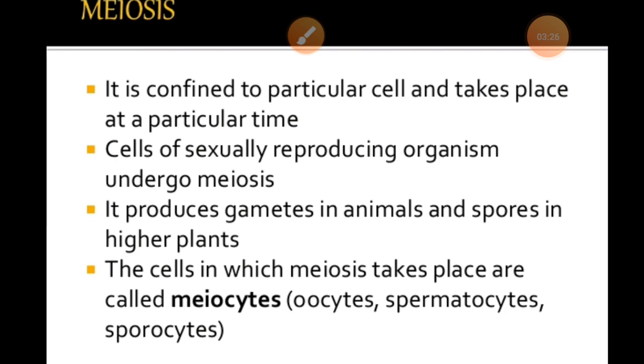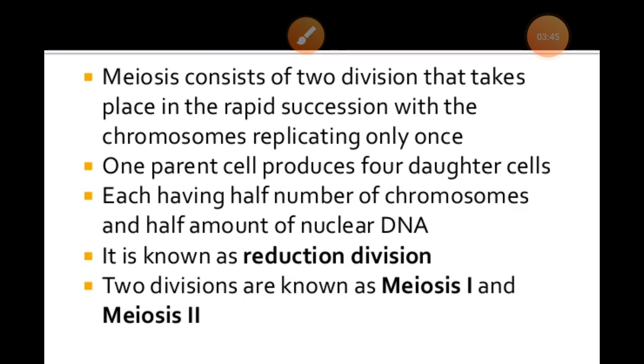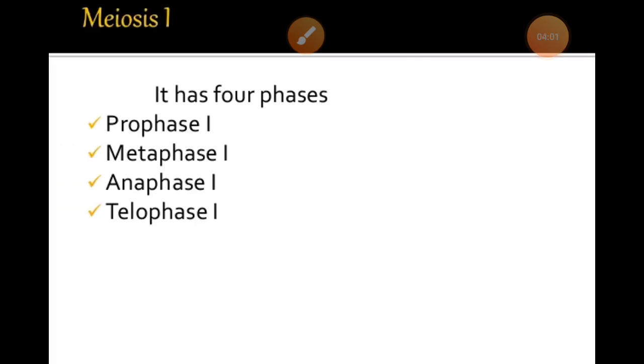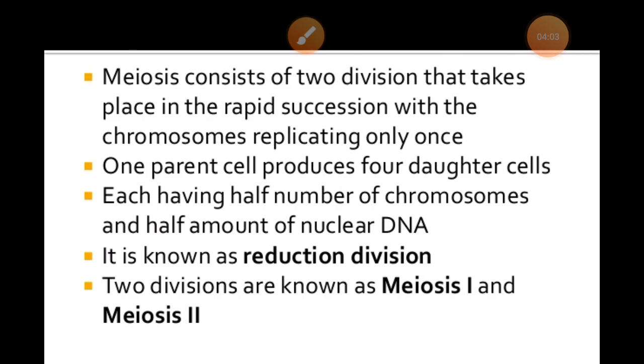So we can say, especially in the case of diploid organisms, meiosis takes place during the formation of the spores and gametes, where the haploid organism will take place during the formation of the zygote, and so on, right? So there are some special features of the meiosis. Generally we can say that meiosis undergoes two successive cycles of nuclear and cytoplasmic division, that is meiosis first and meiosis second.